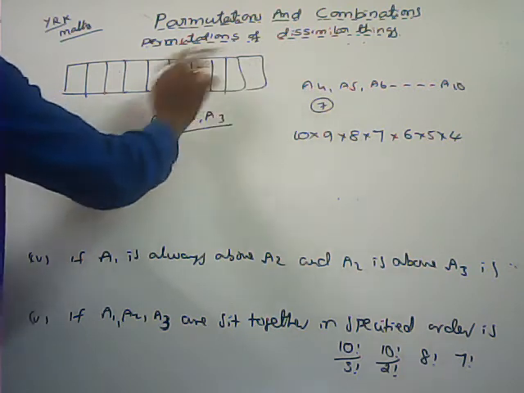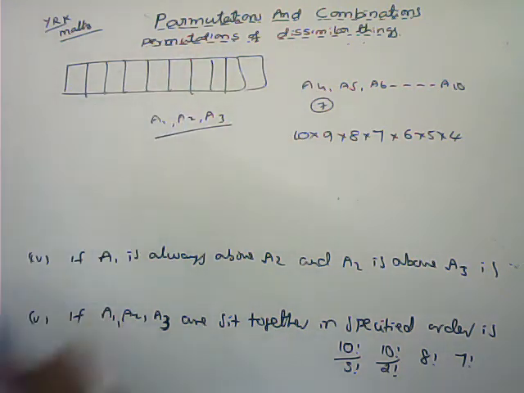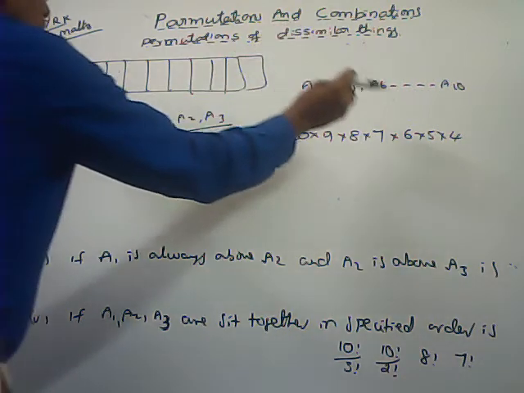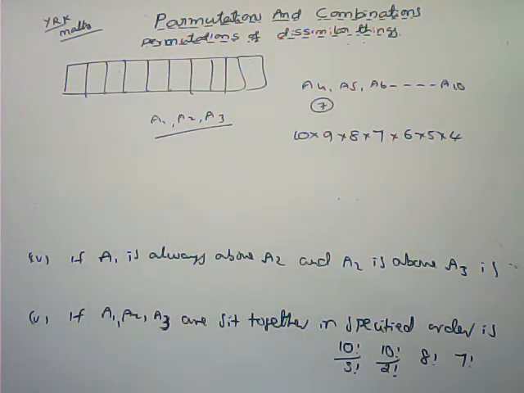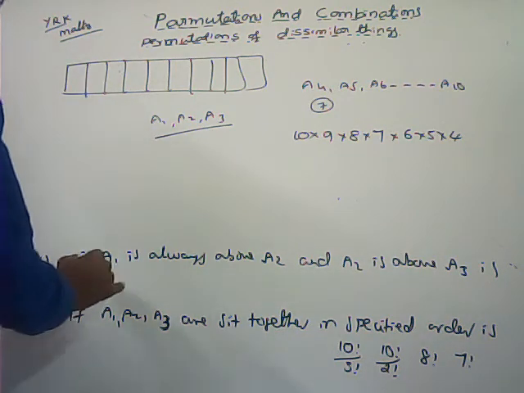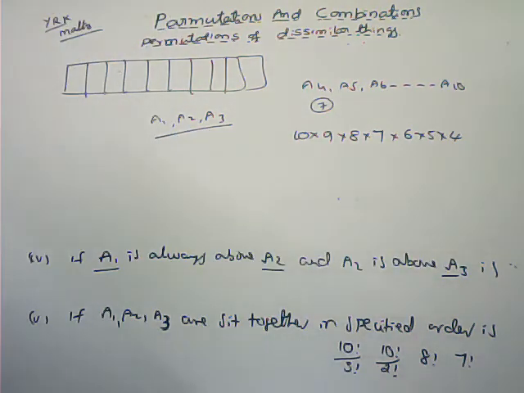A4 can be placed in 10 ways. After that 9 boxes are left. A5 can be placed in 9 ways, like that, so on up to A10. Now after placing all these candidates in those 7 boxes, 3 boxes are left. In those 3 boxes we can arrange A1, A2, A3 in their desired order.